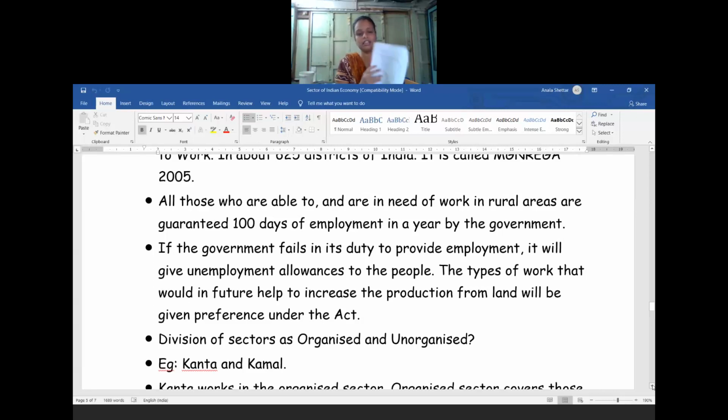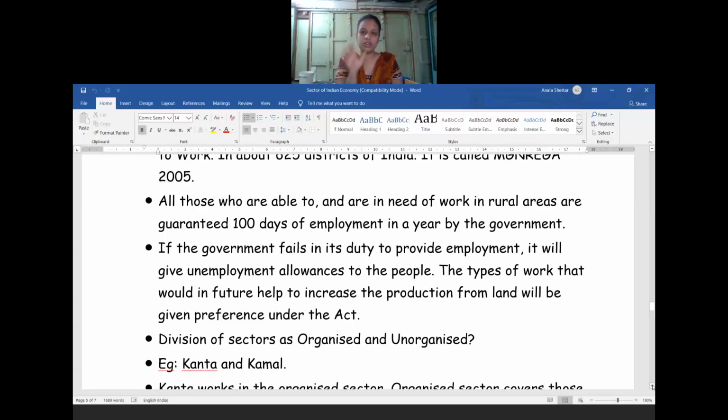In the next class, I am going to explain the division into organized and unorganized sectors, what conditions the people working in the unorganized sector face, and how to come out of that situation. Each and everything we are going to learn in the next session.